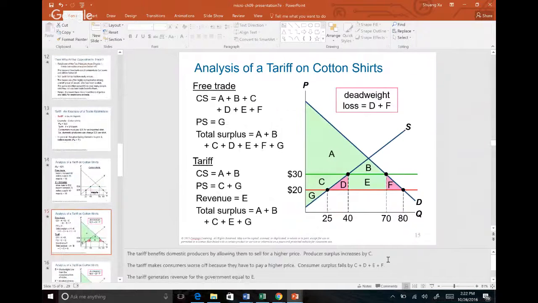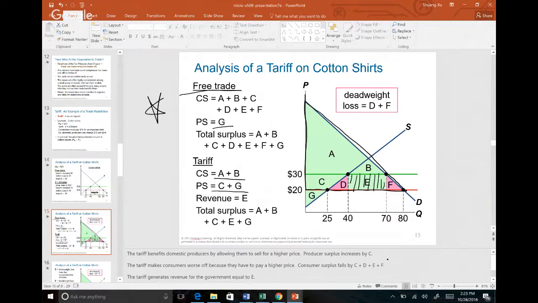All right, so this is important. If you see it, before with free trade, the price is 20. At a price of 20, consumer surplus is the big triangle, including almost everything. And then producer surplus is the little G over here. Total surplus is everything. And then a tariff will increase the price the buyer pays, and also increase the price the seller receives. So with a tariff, consumer surplus becomes only A and B, producer surplus is only C and G, and then this is our tax revenue.